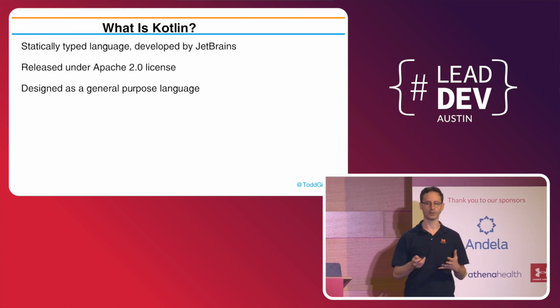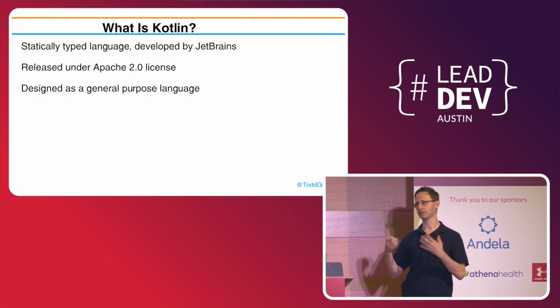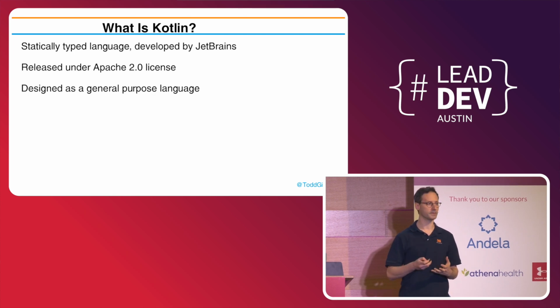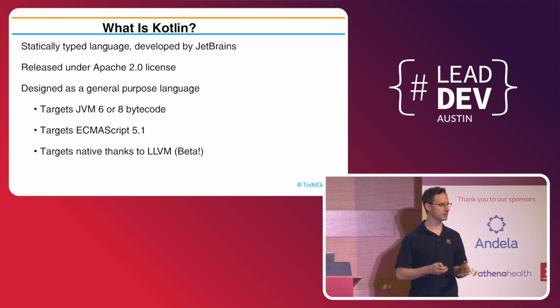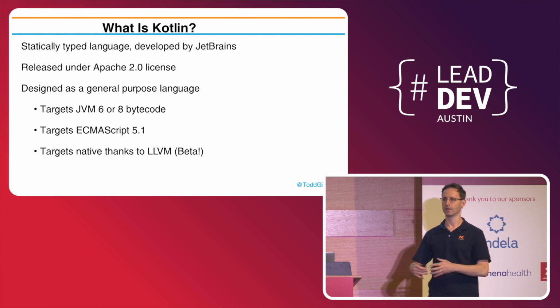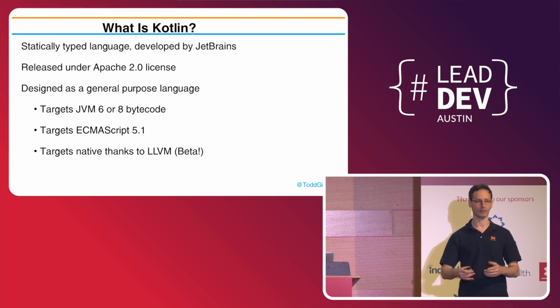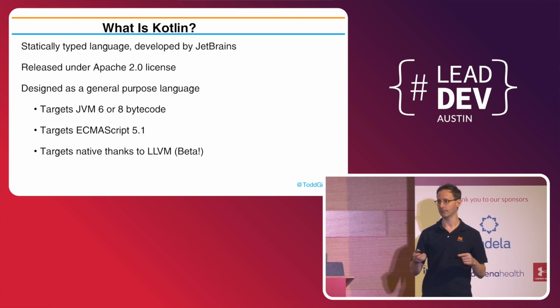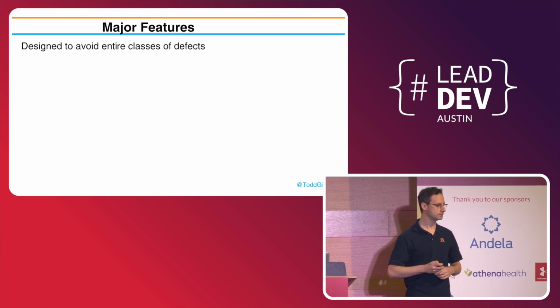It's designed as a general-purpose language. Now, you might have heard that it's good on Android, but it really is developed to be a general-purpose language because it targets Java 6 and Java 8. You can target JavaScript. You can target all sorts of native platforms. You can target iOS if you want, though that part's in beta. But the beauty is that you could write a set of models or behaviors in one language and have it behave completely the same on all of those platforms.